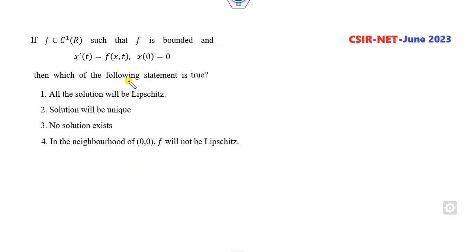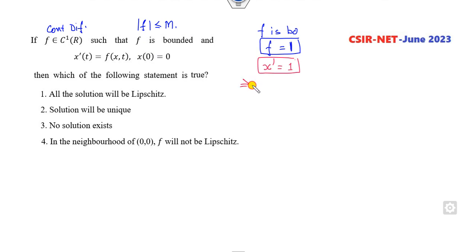Okay, look at this one. F is a continuously differentiable function. F is bounded. This is given to you, and such that here. Then which of the following is satisfied? That's very simple. Again, think about any bounded function. Simple. If I say a constant function is bounded, so if I substitute here x dash as 1, what is the meaning of that? If I find the solution, x is t plus c and x0 is 0, it means x is equal to t is my solution. So the no solution exists option is cancelled out. Moreover, one solution is already given to you here, so this option is cancelled.